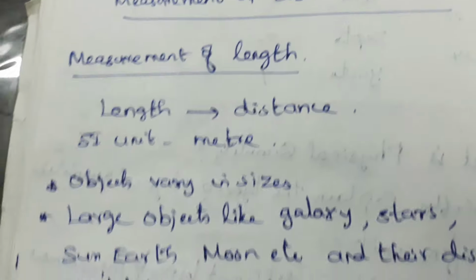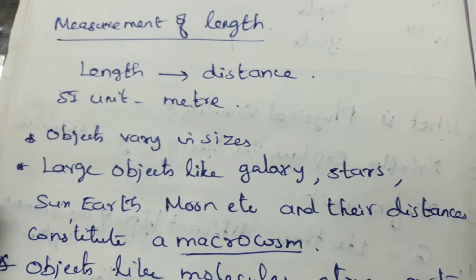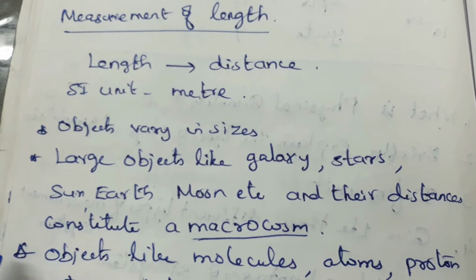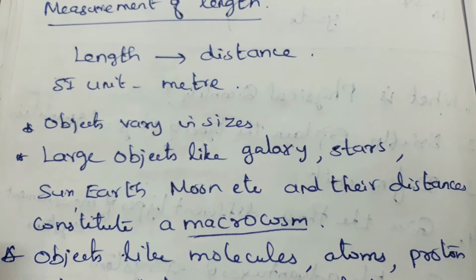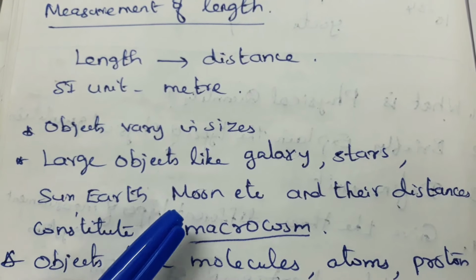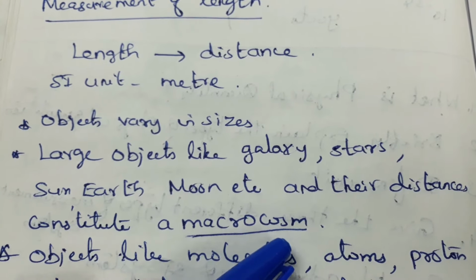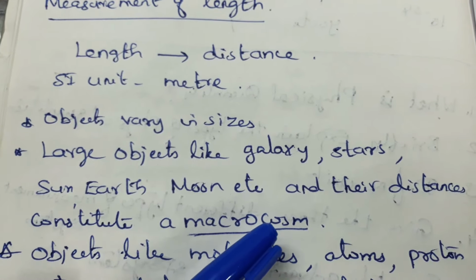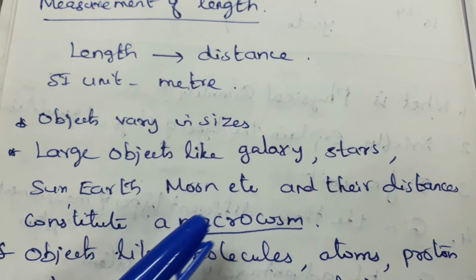The objects of our interest vary widely in size. Different objects, different sizes. In this world, we are dealing with smaller objects as well as large objects. Large objects like galaxies, stars, the sun, earth, moon, etc., and their distances constitute a macrocosm. Macrocosm refers to the large world in which both objects and distances are large.